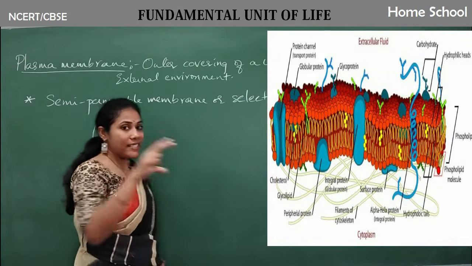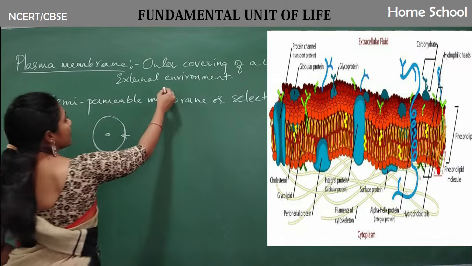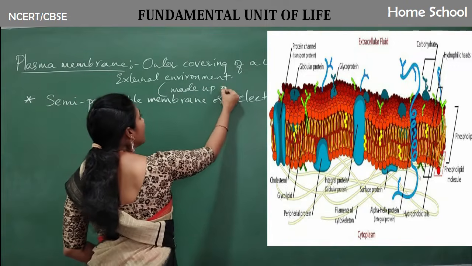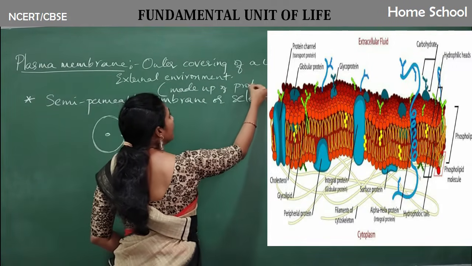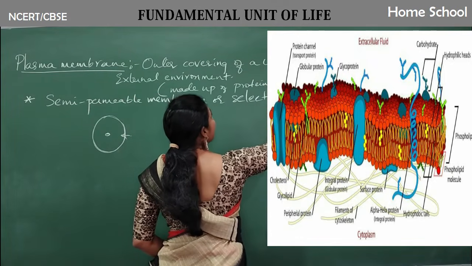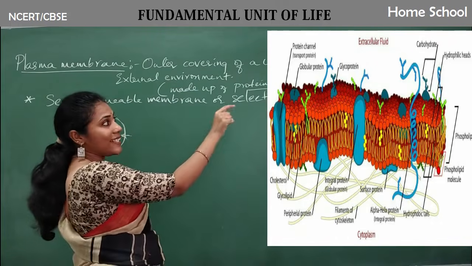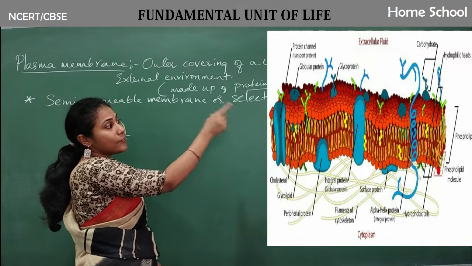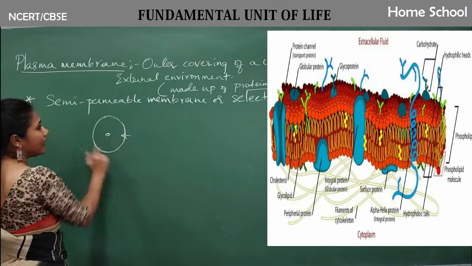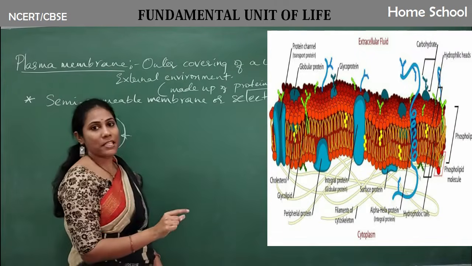So that is how it is, a very thick layer, guys. Actually speaking, the plasma membrane is made up of proteins and lipids. Proteins and lipids are certain chemical substances. Proteins and lipids will join together and form such a thick membrane. So that is the exact detailed picture of the plasma membrane.